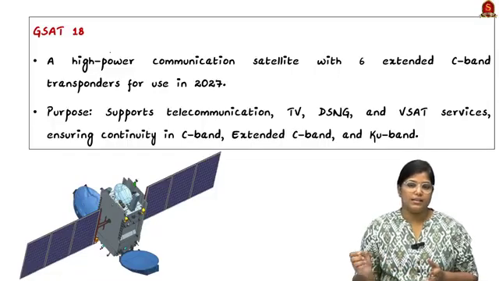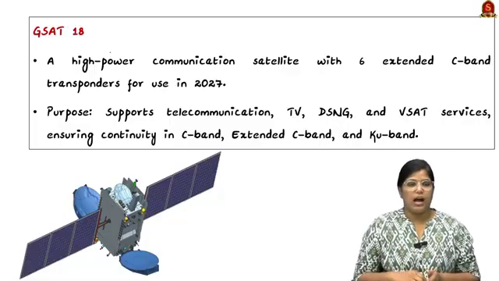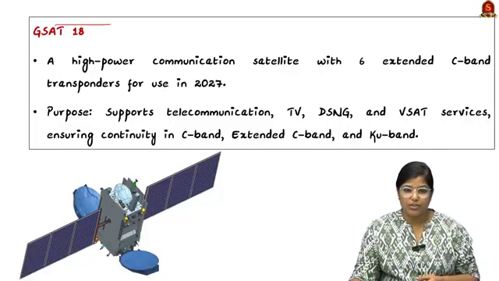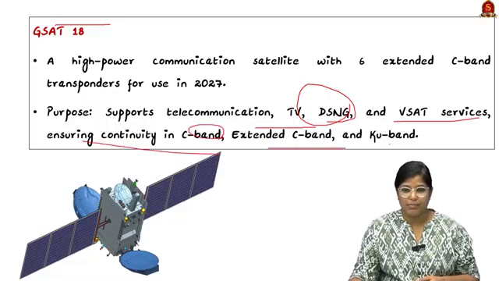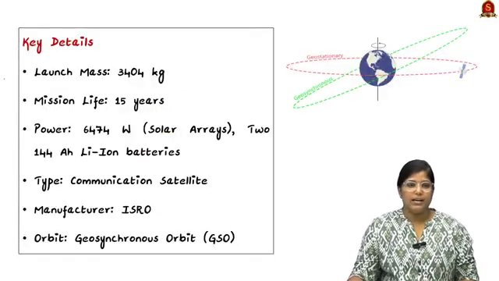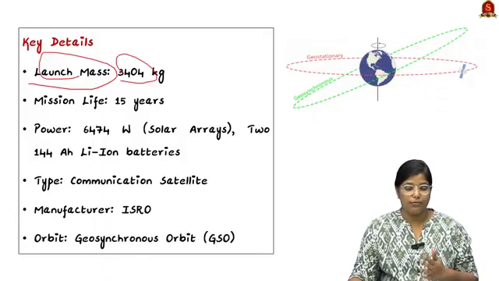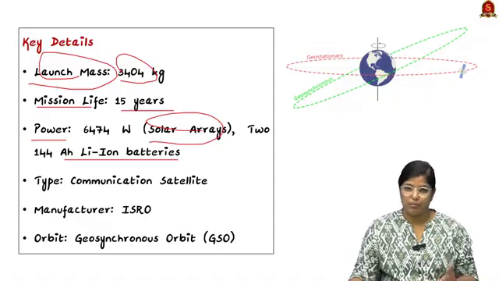So it has 6 extended C-band transmitters, which is for use in 2027. And the very important purpose of this particular satellite is to support telecommunication, then TV, DSNG and VSAT services. This will ensure continuity in C-band, extended C-band and Ku band services. Now looking at the key details, it has a launch weight of 3404 kilograms. Mission life is 15 years, and it is powered by a solar array, as well as 2 lithium ion batteries.